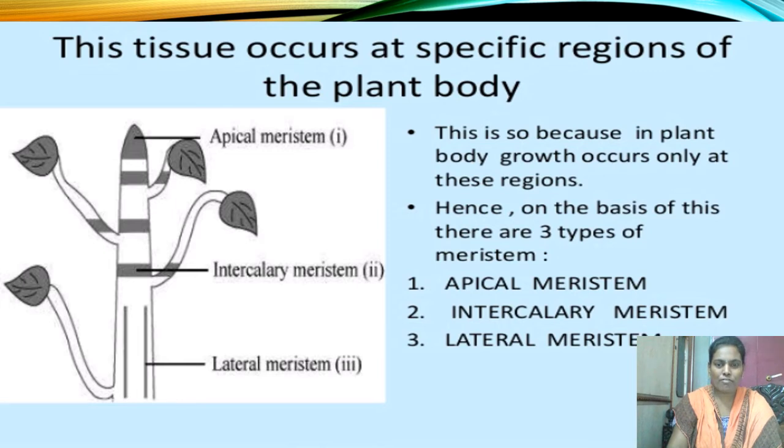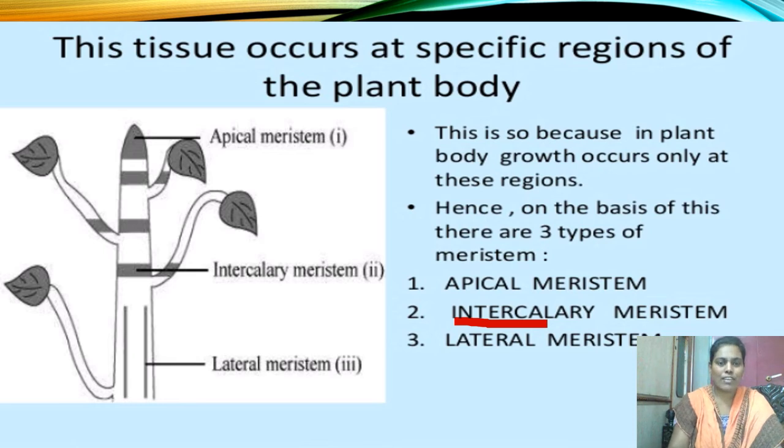What are those? First one, apical meristem. Second one, intercalary meristem. Third one, lateral meristem. How many types of meristematic tissue are present? There are three types based on the location. I already told you we find this type of meristematic tissue in the growing parts of the plant such as stem and roots. Based on the location of these tissues in the stem and root, meristematic tissue is divided into three types.